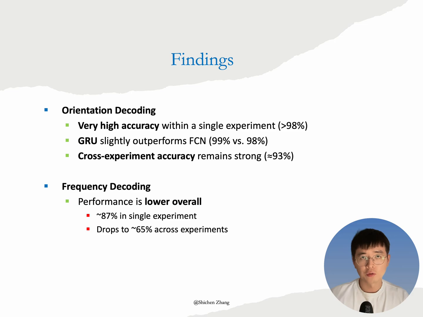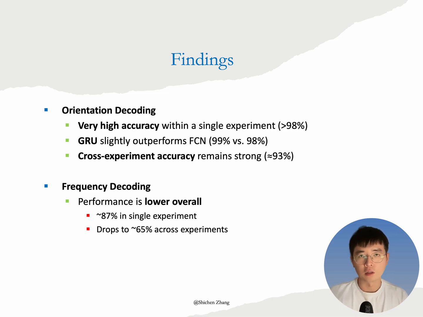Our results show that both models decode orientation remarkably well. The FCN reaches about 98% accuracy, and the GRU slightly surpasses it at 99%. When we train across experiments, accuracy drops to roughly 93%, indicating robust but not perfect generalization across mice.